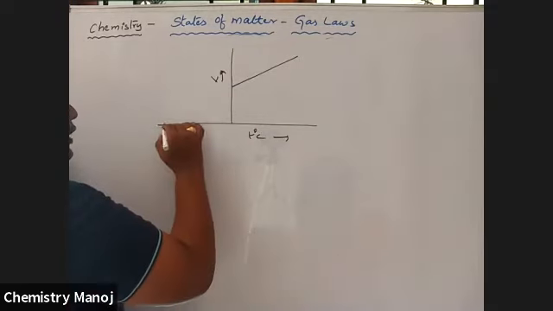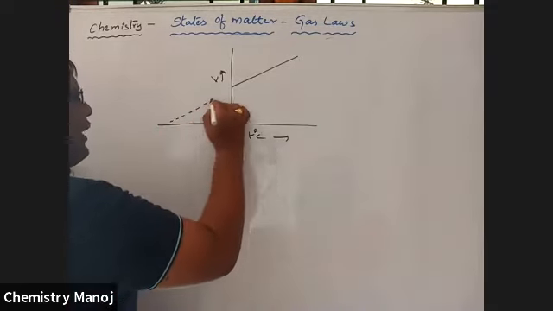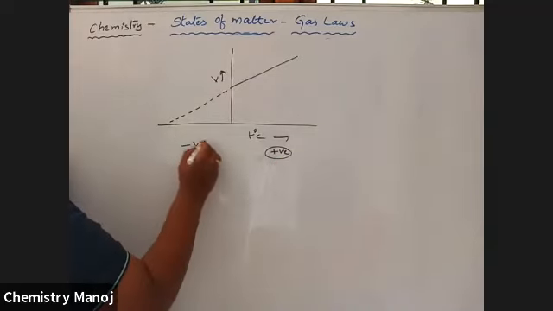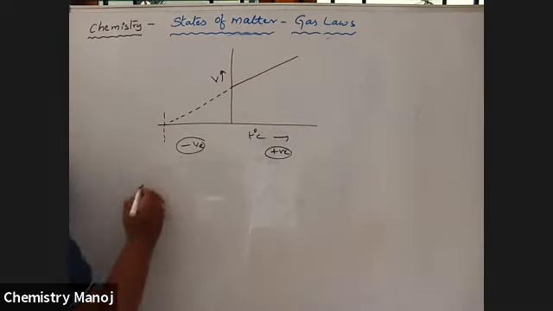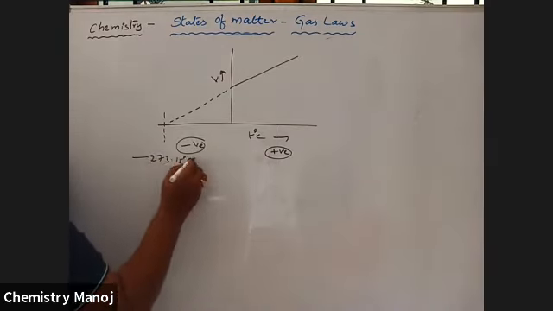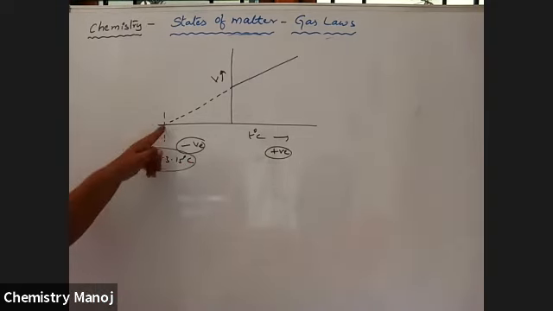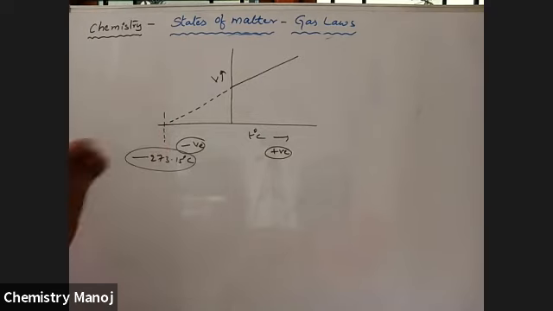If that is extrapolated, it cuts on the negative side, it is positive in this direction and negative in this direction. This is the cutting temperature. This temperature is minus 273.15 degrees centigrade. That means the volume of the gas becomes 0. V becomes 0 at this temperature.